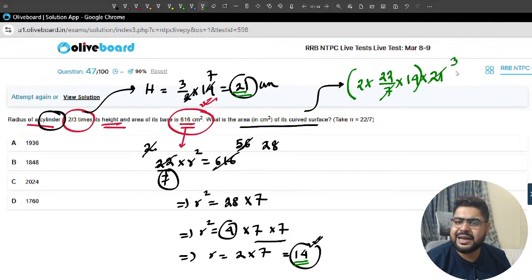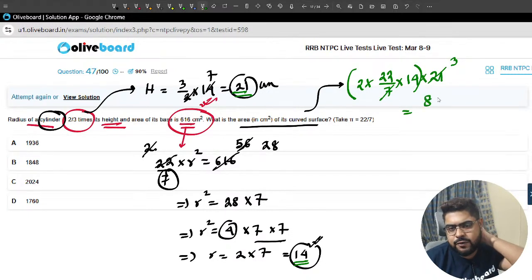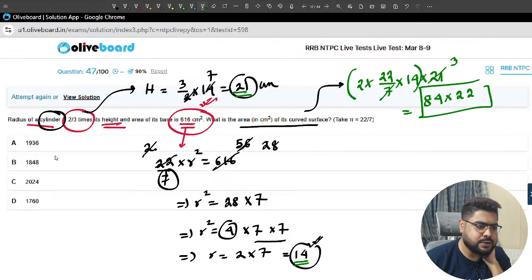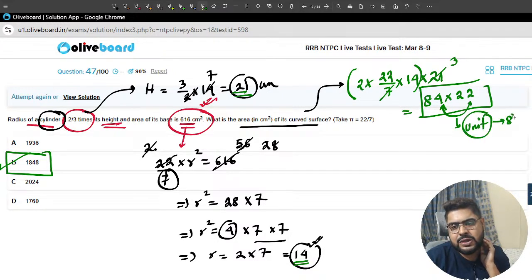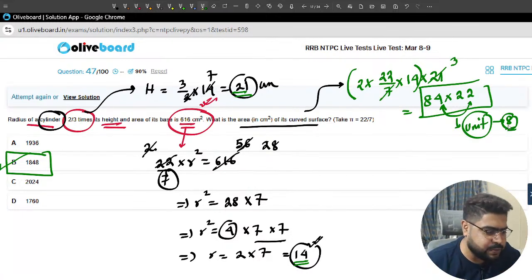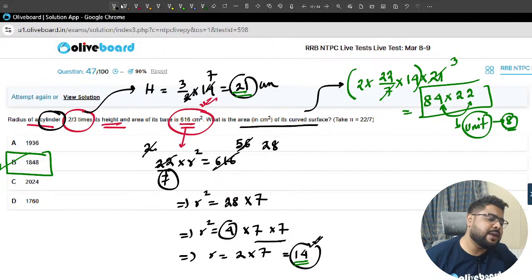3 into 14 is 42, 42 into 2 is 84, into 22. Something is ending in 8 here, this one. Why? 4 into 2 is 8. That is your unit digit. Unit digit is 8. So that must be your correct answer.